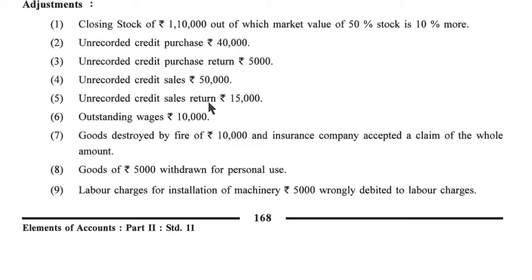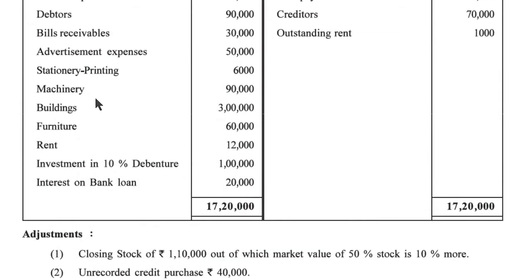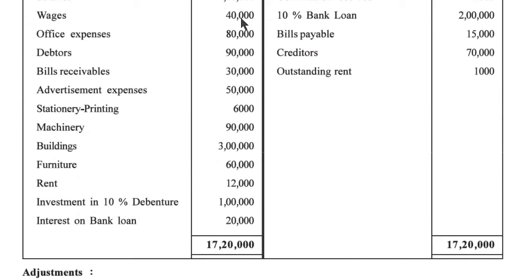Now, unrecorded credit sales return. When there is a sales return, at that time our debtor is decreased, and so we have to minus from the debtor, balance sheet asset side. And here, minus from the sales, because sales return is there, so we have to minus this amount from the sales. Outstanding wages is our liability, and so balance sheet liability side. And wages: if in a trial balance wages 40,000 is given, then we have to add in wages.